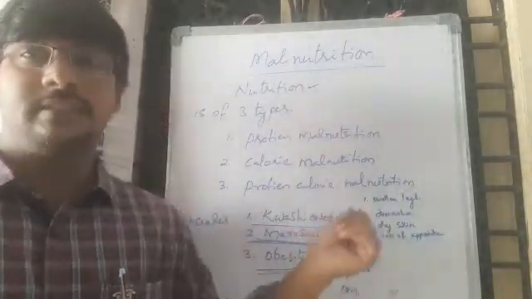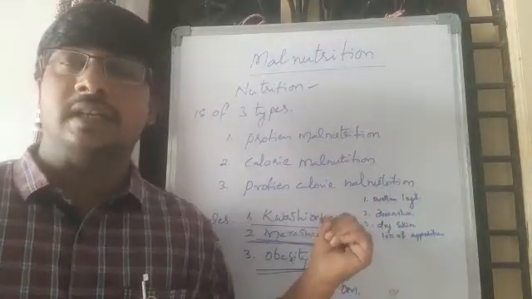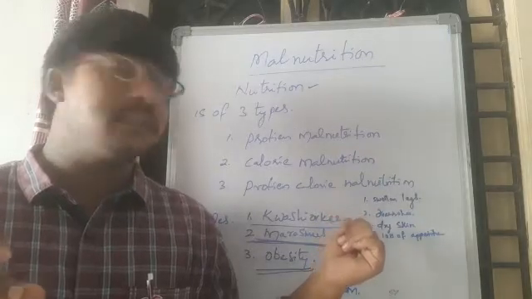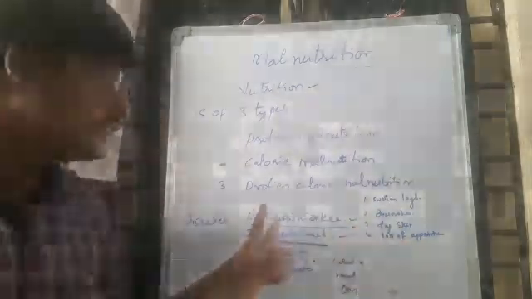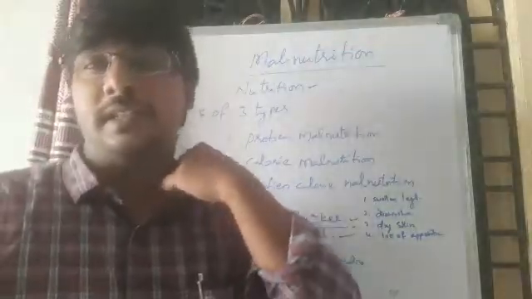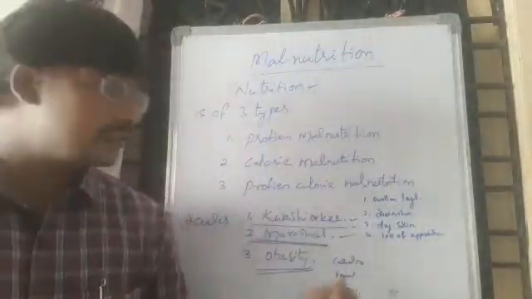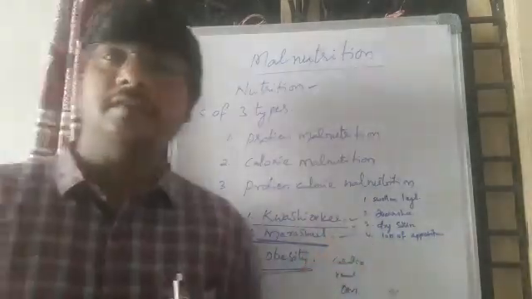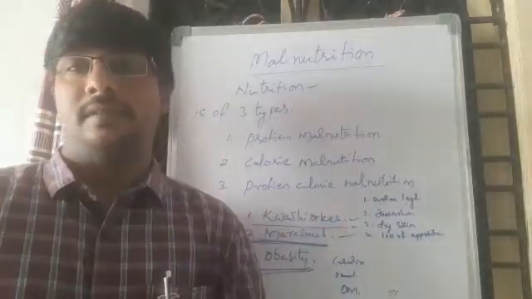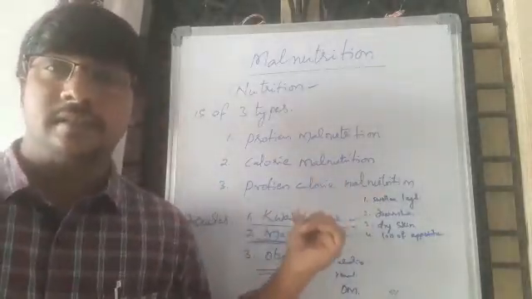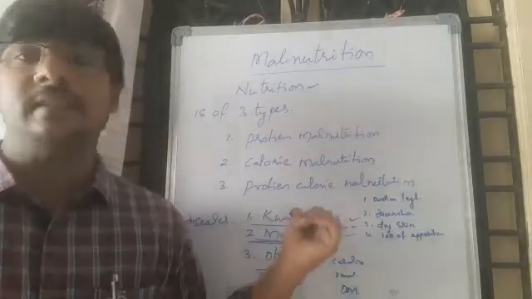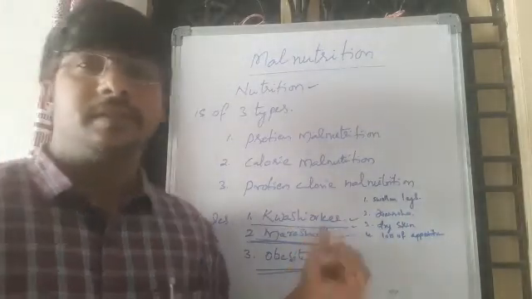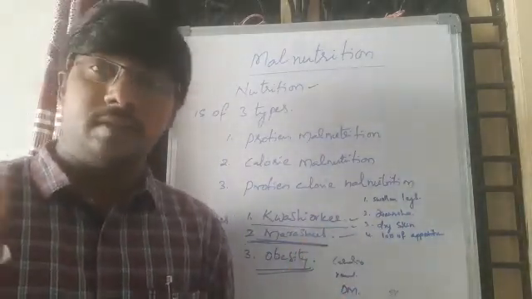So how does it happen in children? Kwashiorkor disease is caused mainly due to deficiency of proteins in their diet. Remember that. The second disease is marasmus disease. Marasmus disease is caused due to deficiency of both proteins and calories. Kwashiorkor is caused mainly by deficiency of proteins in the diet, but marasmus is caused by deficiency of both proteins and calories.